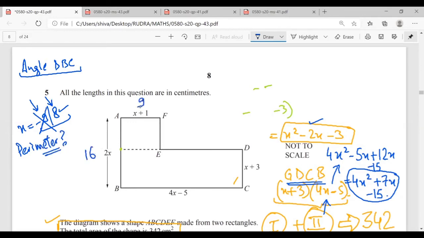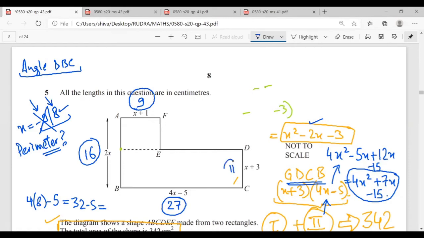This will become 9. This will become 4 into 8 minus 5, which is 32 minus 5, equal to 27. This is 16. This is 9. This will be equal to 8 plus 3, which is 11. So Rudra, is there a doubt? No, sir.